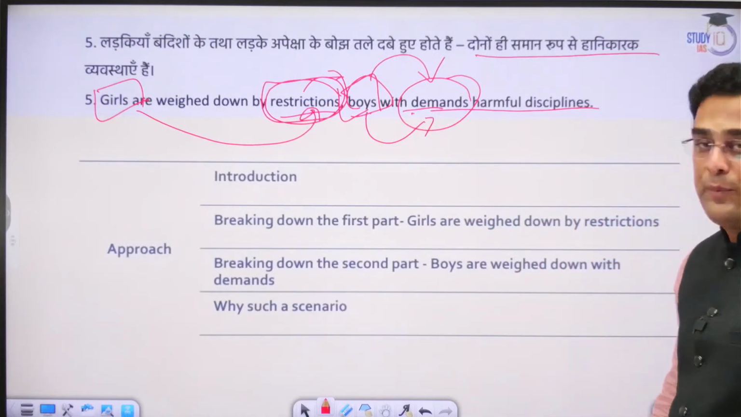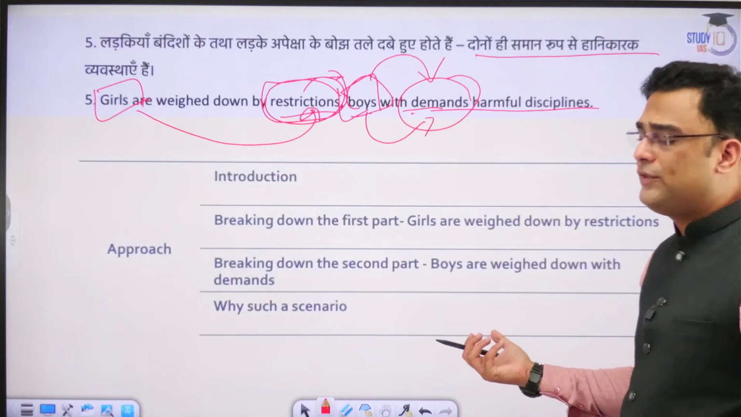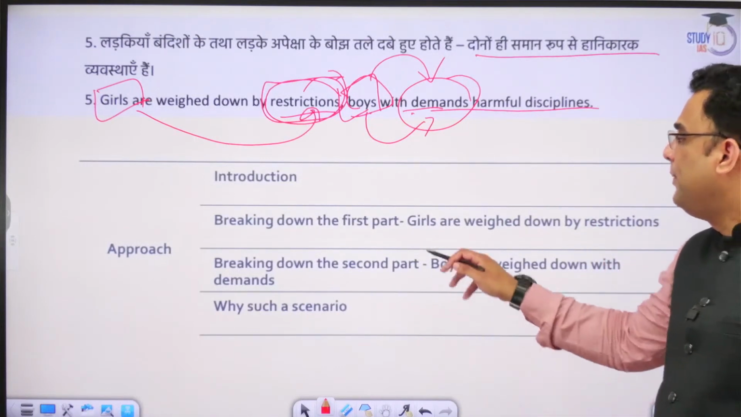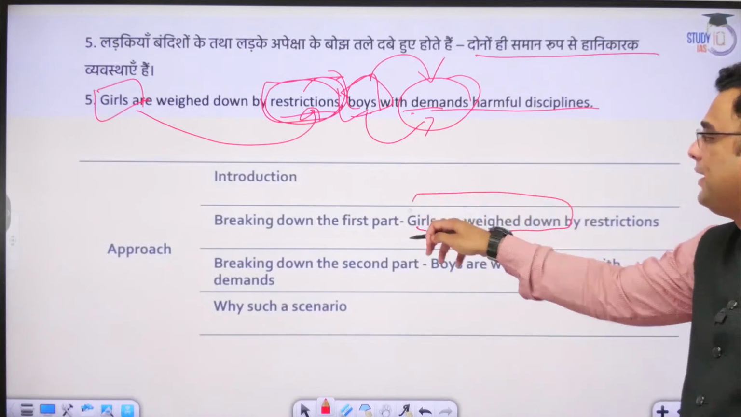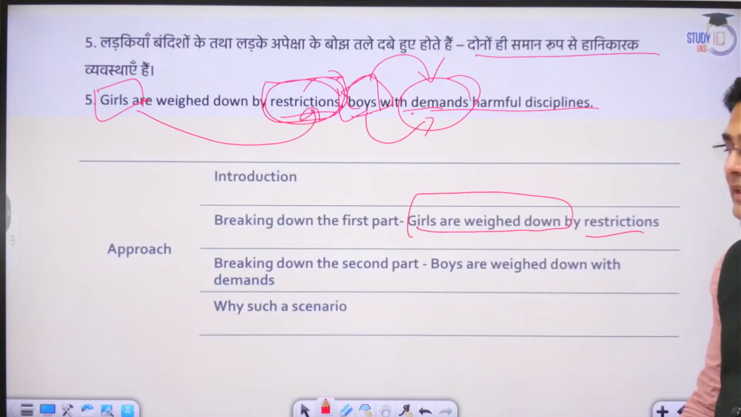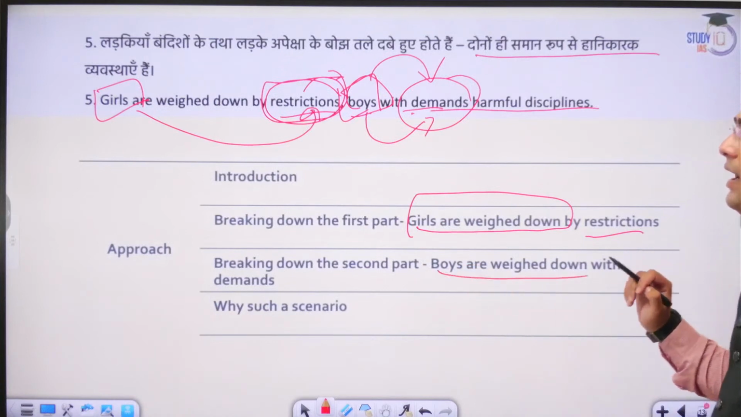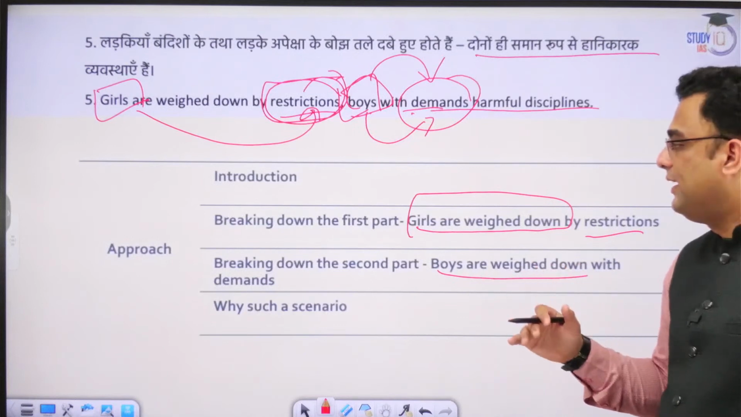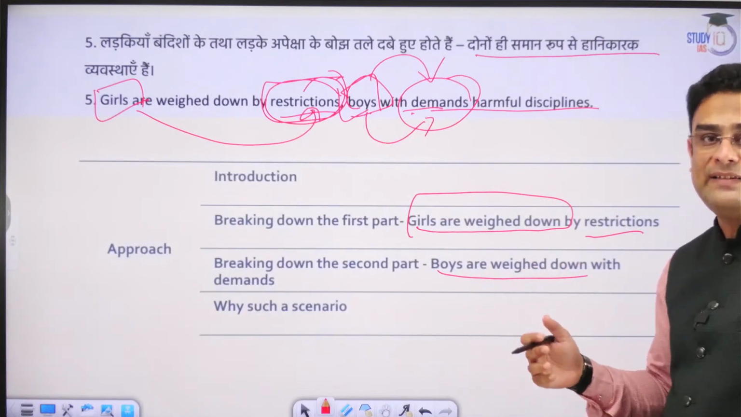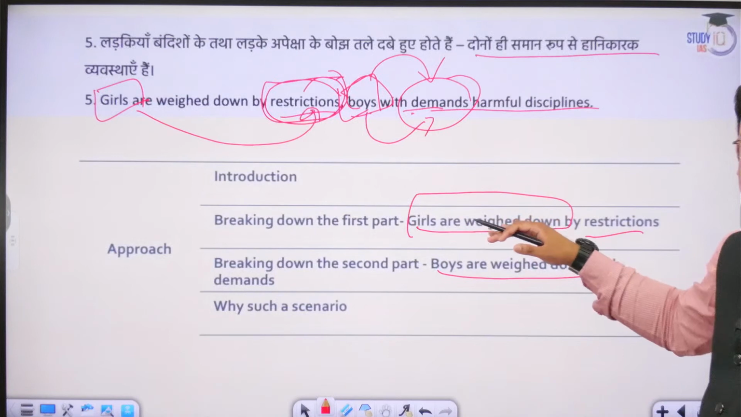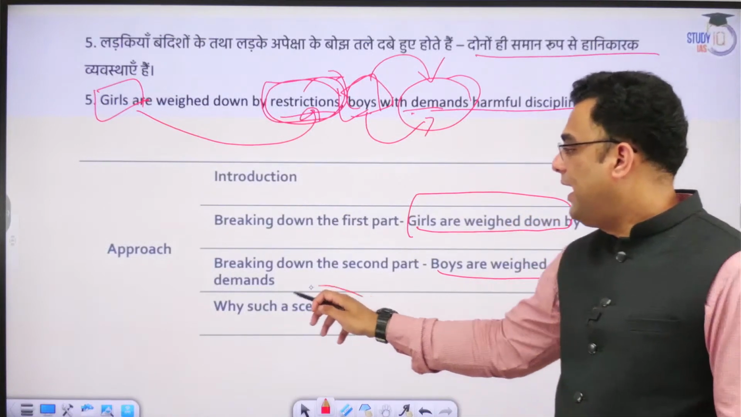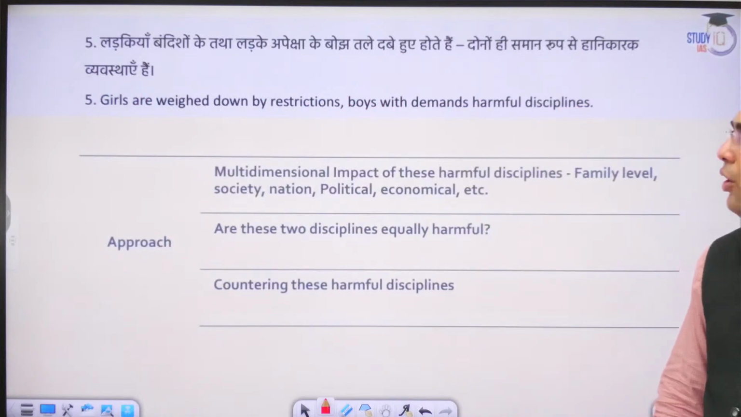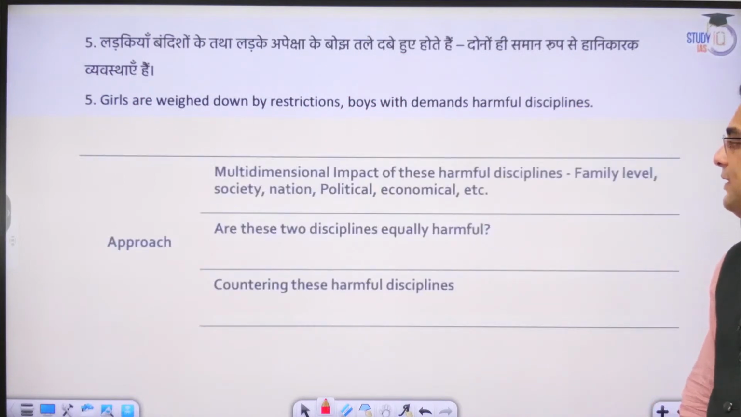So how are we going to approach the topic? We will introduce the topic by providing some story, case study, example, etc. We'll break down first how girls are weighed down by restrictions, and then in the second part, how boys are weighed down by demands. We'll try to find out in both cases why this is the case, how this is happening with girls and how this is happening with boys respectively, and why this kind of scenario actually takes place. We try to understand all of these things. So let us get started, guys.